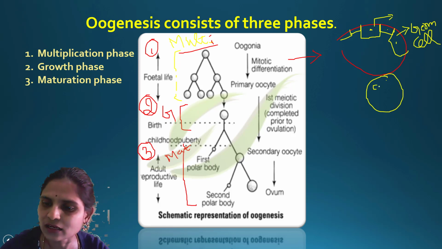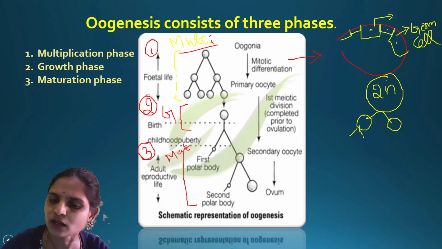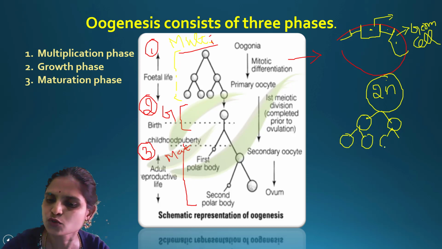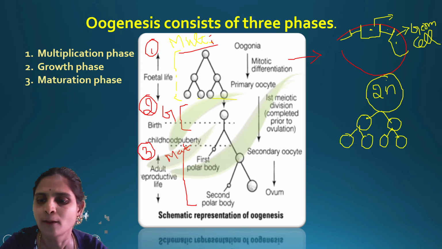So each cell will be diploid in nature. It will undergo mitosis division. So one cell will give rise to two cells. Again, two cells will undergo mitosis division, giving rise to four cells. So this complete part is called the multiplication phase.